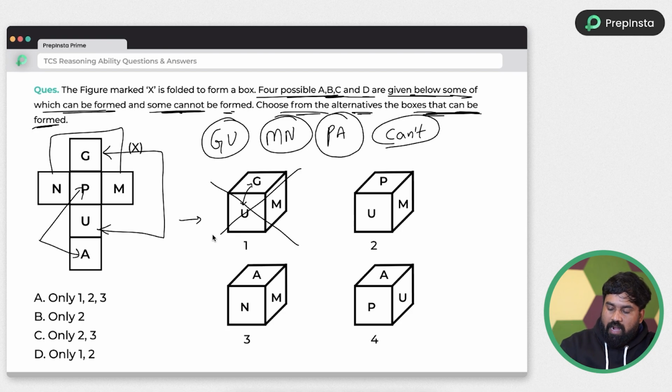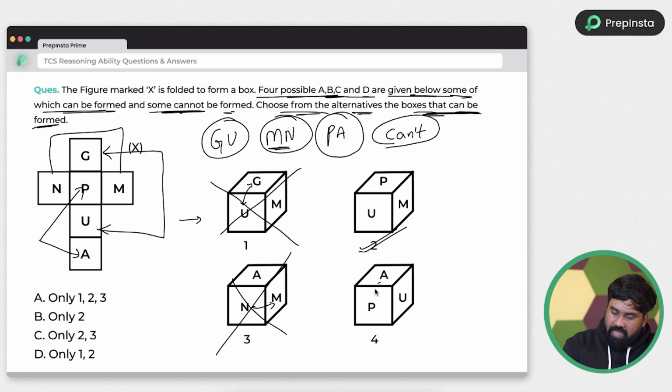That's it. And next A, so A is not there, and U, G is not there, and N is not there, so this is a valid cube. And next A, if I am seeing A, okay, P is not there, and M and N are together, but here they are saying opposite, so it is wrong.